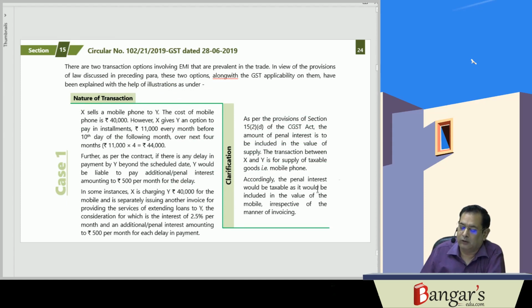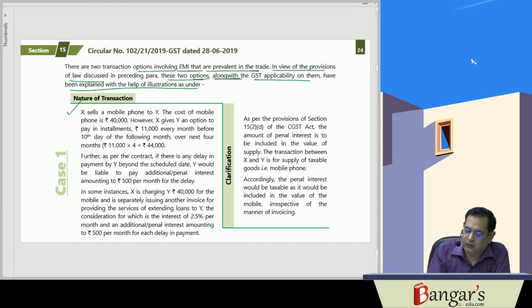Now, there are two transactions involving EMI options prevalent in trade. In view of the provisions of law, these two options, along with the applicability of GST on them, have been explained in these illustrations. Number one is nature of transaction case 1. X sells a mobile phone to Y. The cost of the mobile phone is rupees 40,000.